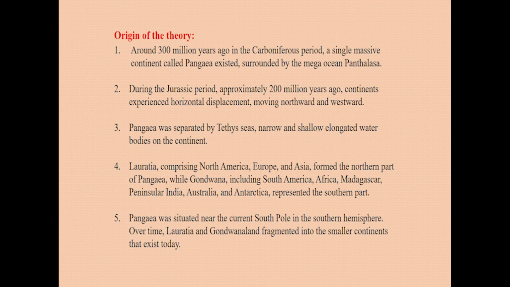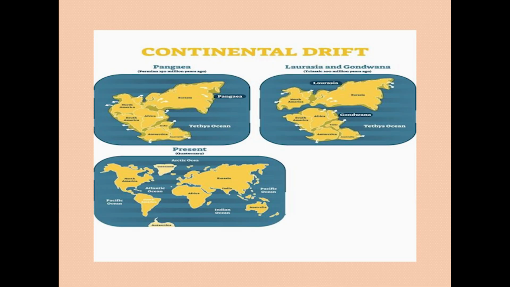In due course of time, Laurasia and Gondwana fragmented into the smaller continents as we see today. You can see that 300 million years ago, the landmass was like that. Slowly the Tethys entered into this landmass and it became the Laurasia landmass and the Gondwana landmass. Again, the Laurasia landmass was divided into these many continents, and the Gondwana landmass was divided into these continents. So, this is how the present picture has come about.